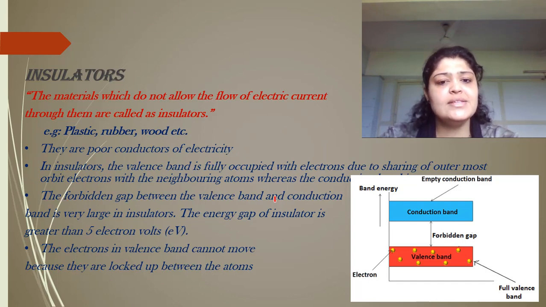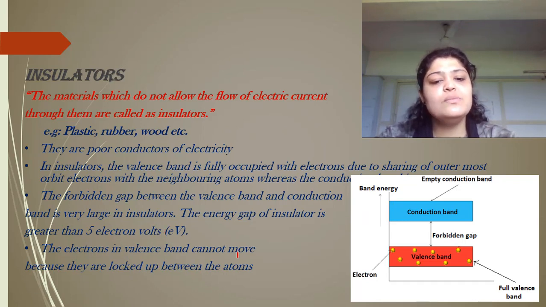In insulators, the valence band is completely occupied with electrons due to the sharing of outermost orbit electrons, whereas the conduction band is completely empty. The forbidden gap between valence and conduction band is very large, almost greater than 5 electron volt. So if I want to move an electron from the valence band to the conduction band, I would require a very high amount of energy, greater than 5 eV.